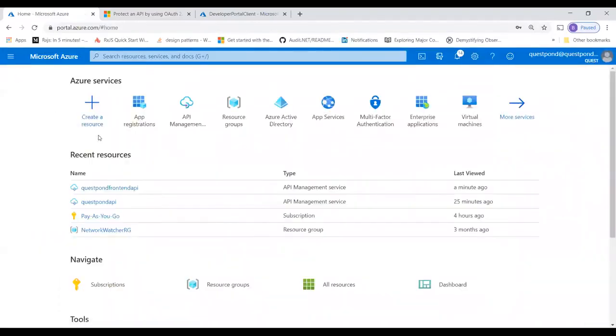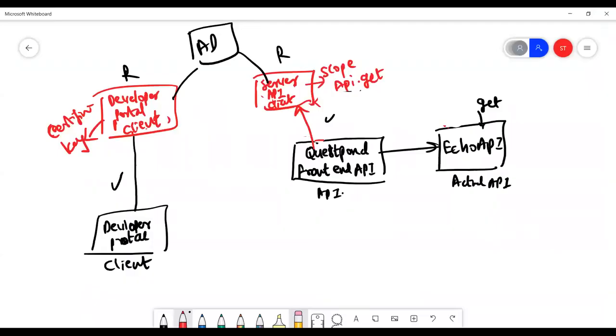Now, what should we see? We should see that it asks for a username and password of Active Directory. This is how it would be. Let me go back. The authentication will happen in this way. The developer client calls it. It will first get authenticated from the AD. AD will say, hey, do you have access? Are you a proper guy with the key? He will say, yes, I'm a proper guy with the key.